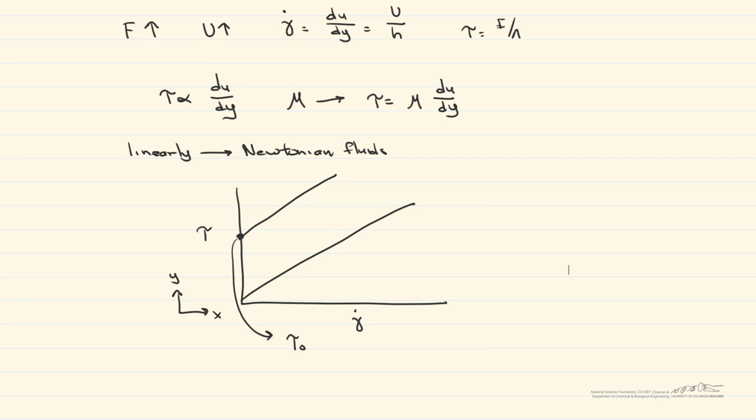We also have what are known as shear thickening fluids, where the viscosity increases with increasing shear rate, such as this. Examples include quicksand or cornstarch and water, as well as shear thinning fluids, where the viscosity decreases with increasing shear rate. An example of that is paint. An understanding of viscosity is extremely important, not only because it's a fundamental property of a fluid, but also because it's part of what creates shear stress, and shear stress is what defines a fluid.